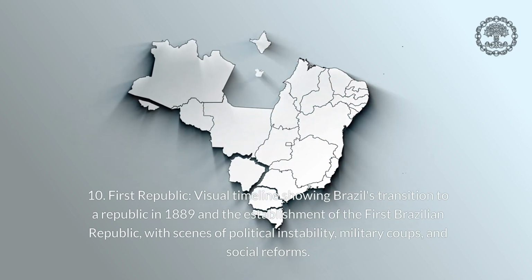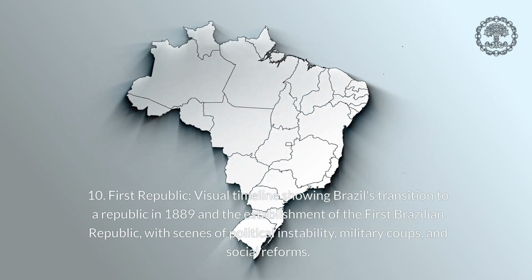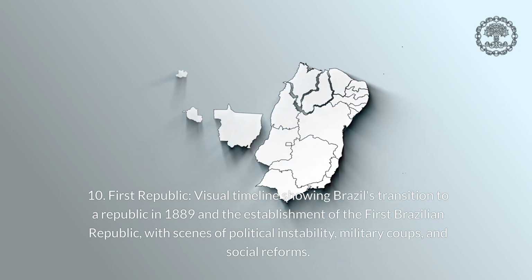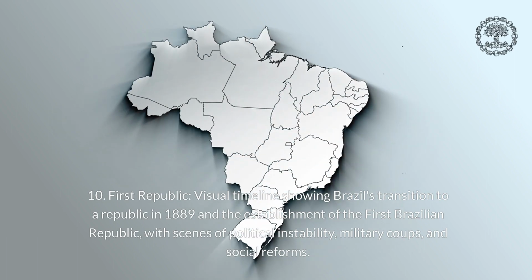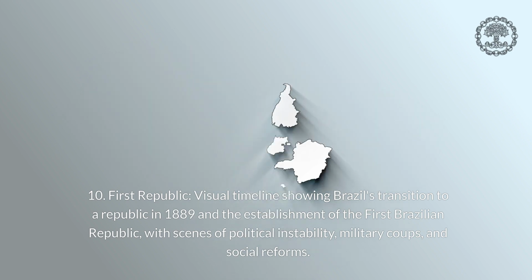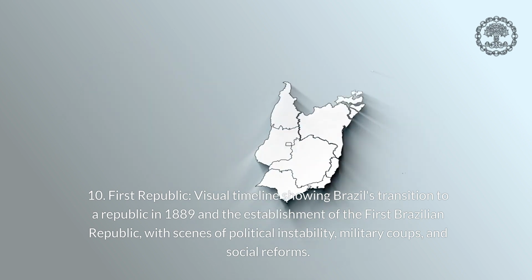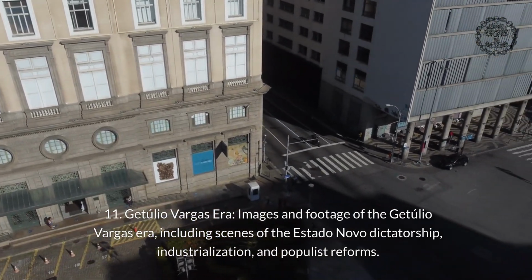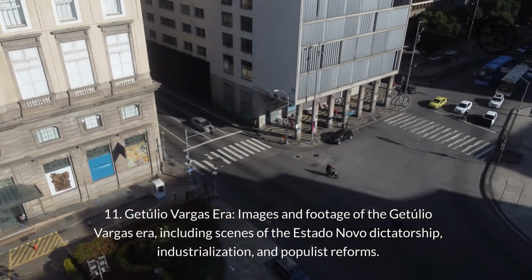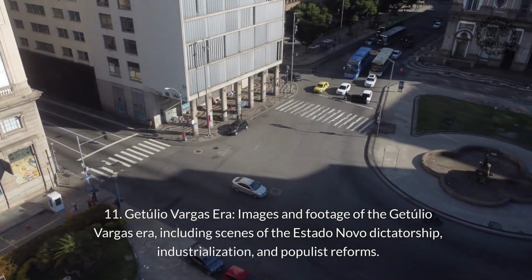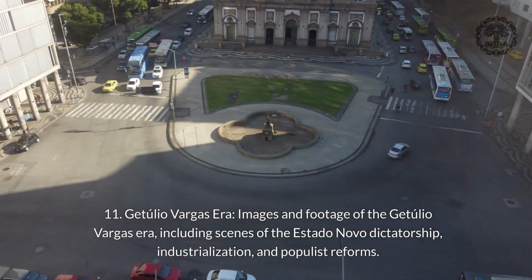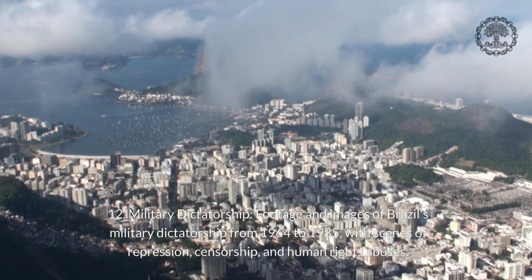10. First Republic. Visual timeline showing Brazil's transition to a republic in 1889 and the establishment of the first Brazilian republic, with scenes of political instability, military coups, and social reforms. 11. Getúlio Vargas era. Images and footage of the Getúlio Vargas era, including scenes of the Estado Novo dictatorship, industrialization, and populist reforms.